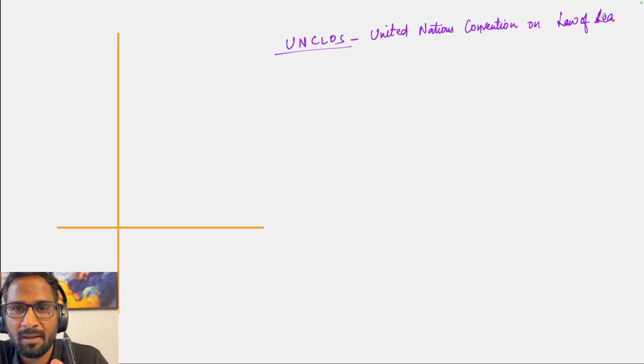So basically, the oceanic world has been divided into different zones in order to properly regulate and govern them with respect to different maritime activities. जैसे बहुत सारी maritime activities होती है.